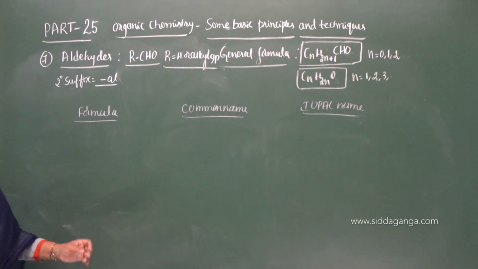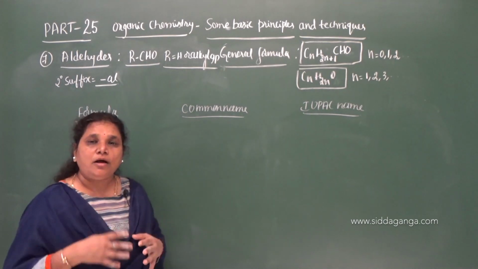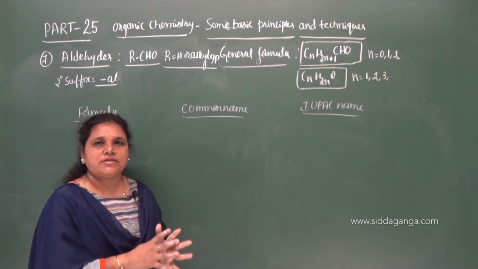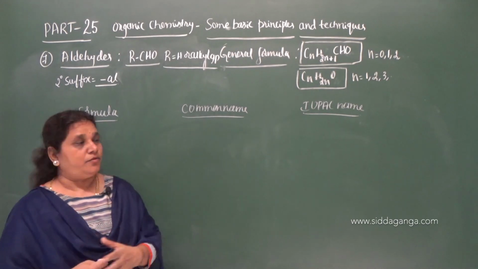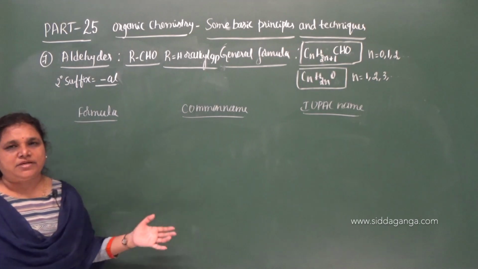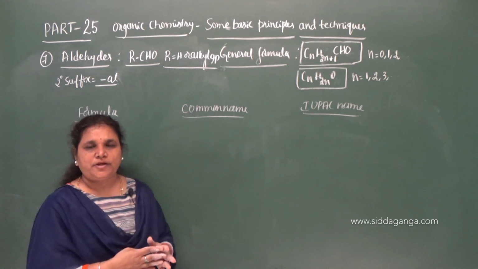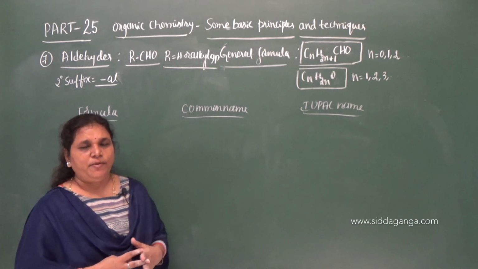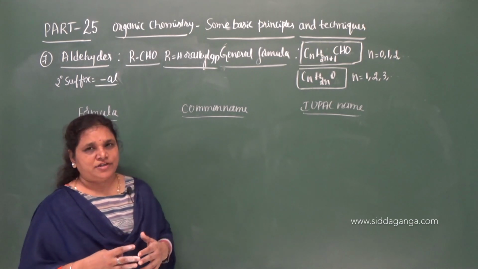While giving the common name, whatever the common names are given for carboxylic acids, the common names of aldehydes are derived from the common names of carboxylic acids. Here 1 carbon, 2 carbon, and the same members repeat, but the only difference is the functional group. There COOH comes, here CHO comes. So CHO is an aldehyde functional group, and this is also a terminal functional group. Aldehyde group is also terminal functional group.